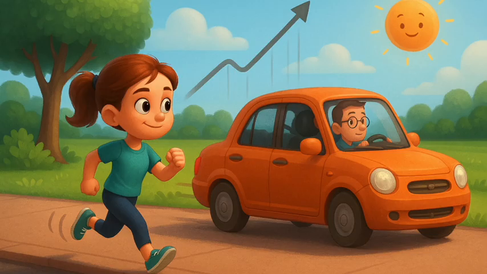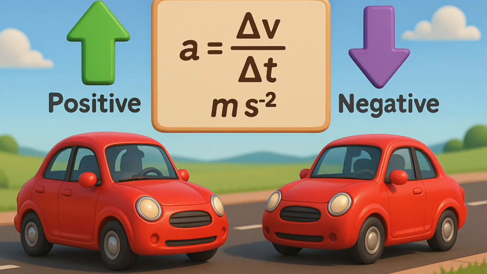To answer such a question, we have to introduce another physical quantity called acceleration, which is a measure of the change in velocity of an object per unit time. This kind of motion is known as accelerated motion. The acceleration is taken to be positive if it is in the direction of velocity and negative when it is opposite to the direction of velocity. The SI unit of acceleration is m s^-2.